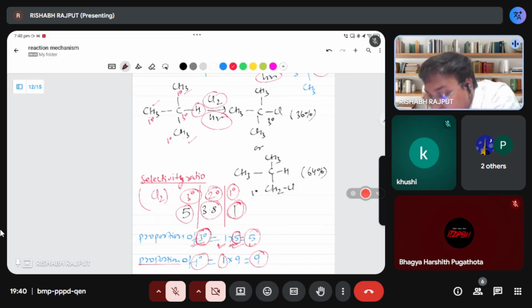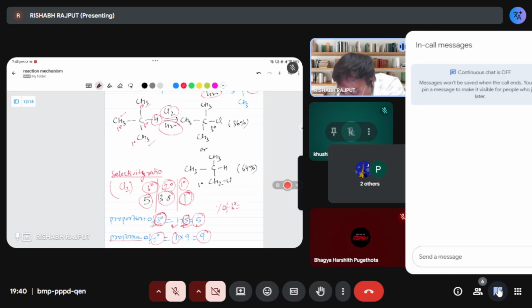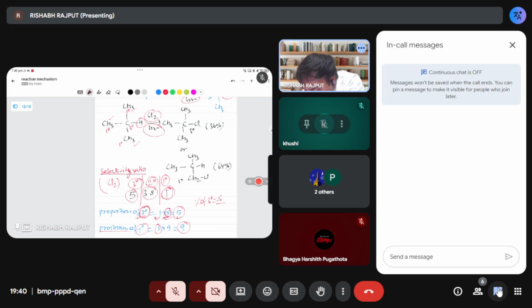So how to get the percentage of the compound? Just divide by the total. How much 3 degree is there? 5. Total 9 plus 5, 14. Multiply by 100. You will get around 35.8. Just calculate with your calculator. You will get around 36%.